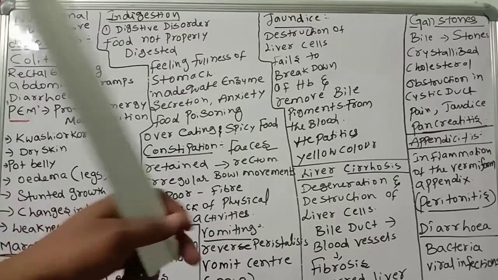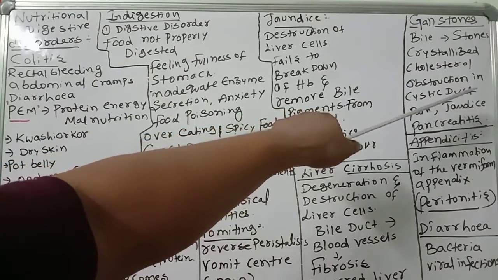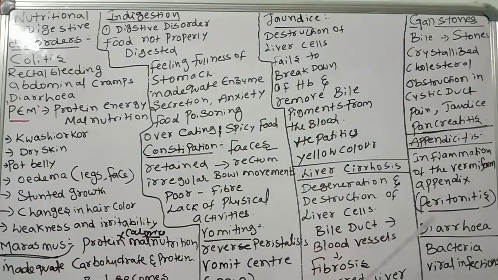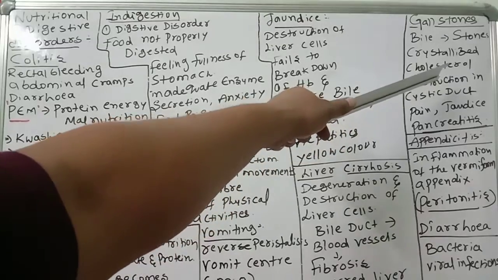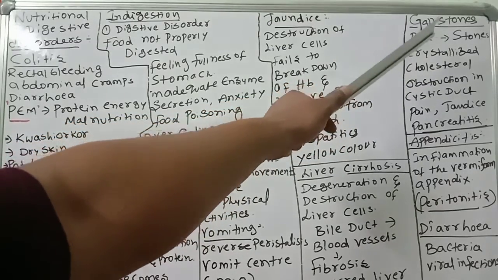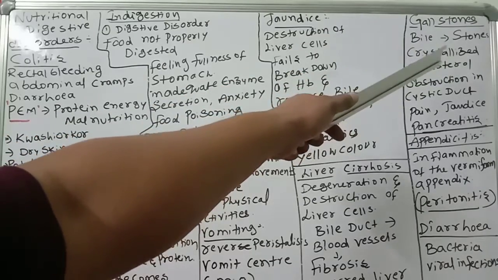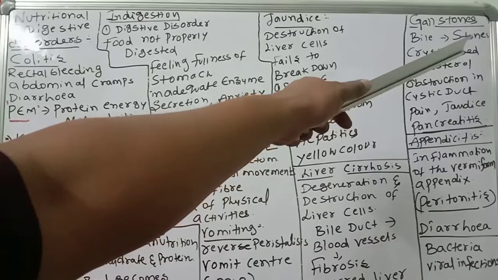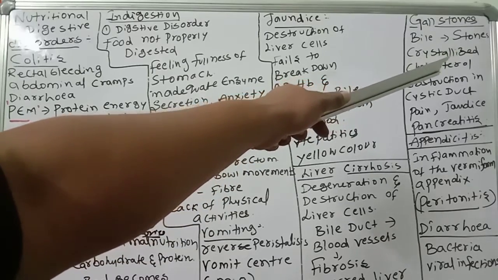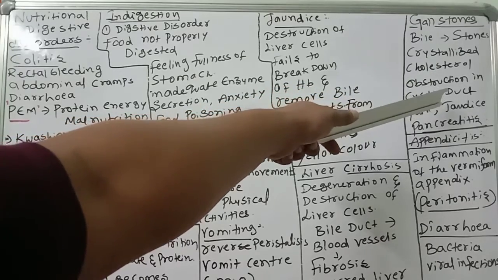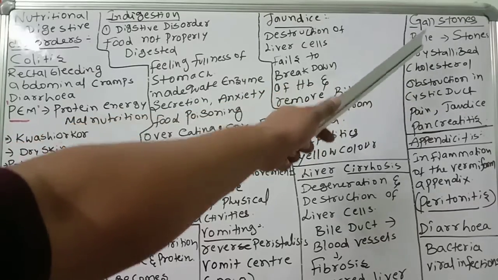Then gallstones obstruct all the ducts: the cystic duct, pancreatic duct, hepatic duct, and common bile duct. All ducts' functions will be disturbed by the gallstones. Gallstones disturb the secretion movement in the cystic duct. Cystic duct means the gallbladder duct. Common bile duct means the cystic duct plus the liver duct, called the hepatic duct, together called the common bile duct. Even the pancreatic duct, duct of Wirsung and duct of Santorini, all these ducts are blocked because of gallstones.